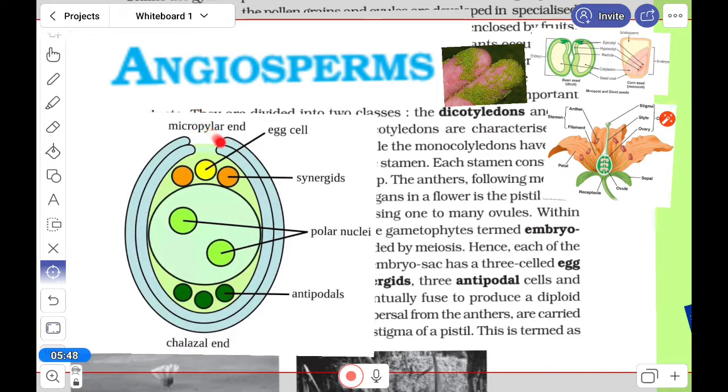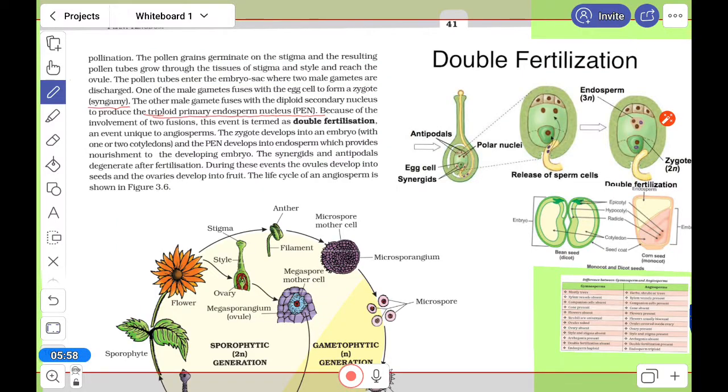The pollen tube will enter inside, and after that, you know that fertilization happens two times. Next, we are discussing that part. Now, in double fertilization, this fact was already there in the lower classes.